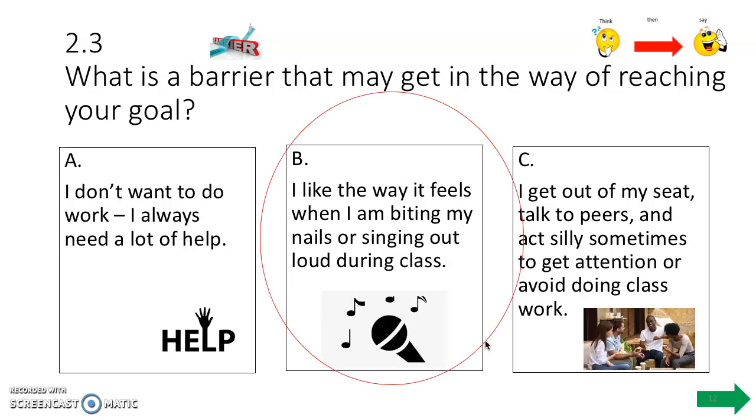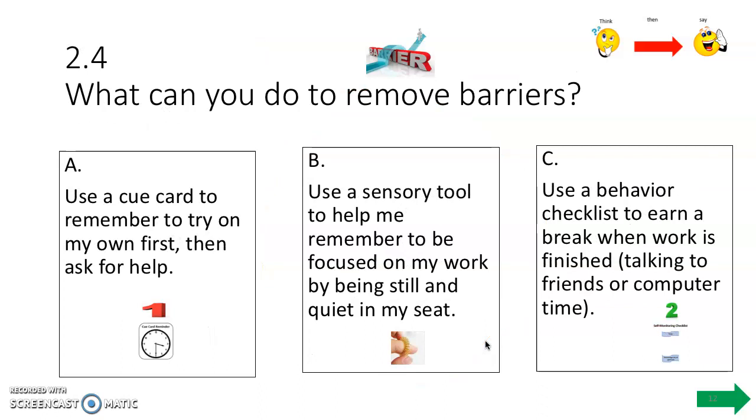Did you say B, I like the way it feels when I'm biting my nails or singing out loud during class? Great, that's what we just talked about in your lesson. That is your sensory or automatic reinforcement. So what can you do to remove those barriers? Would it be A, use a cue card, B, use a sensory tool, or C, use a behavior checklist? Remember, look at your symbols, check your checklist, think about your answers, make your selection now.